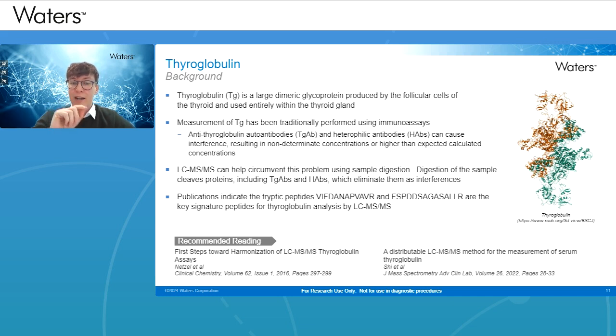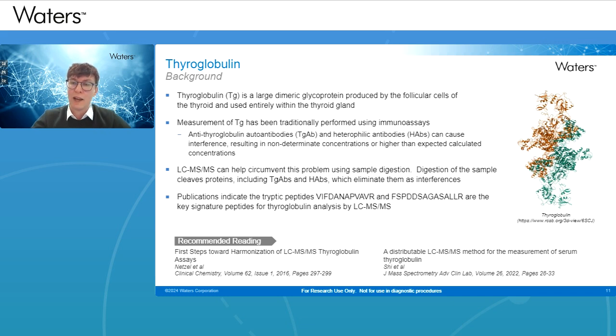So the idea behind the LC-MS approach is that you can help circumvent this problem of protein-to-protein binding type interference using sample digestion. You effectively just digest the entire sample. This cleaves all the proteins. The digestion reagent used is typically trypsin. Those proteins include the antithyroglobulin antibodies and also those heterophilic antibodies as well. So from an analytical standpoint, it helps remove them as interferences.